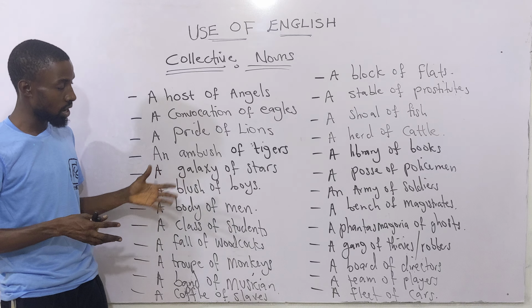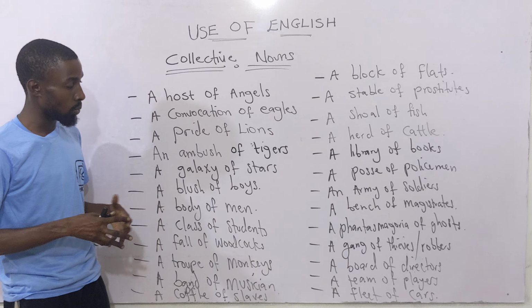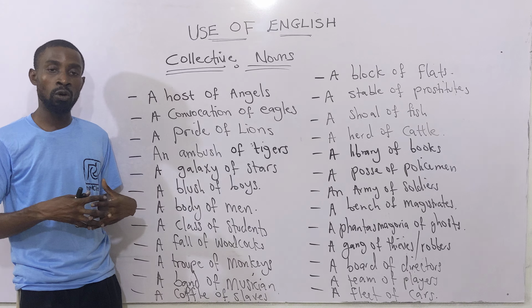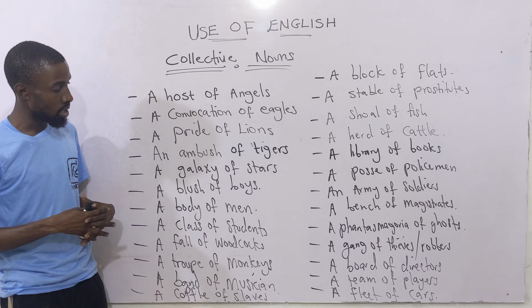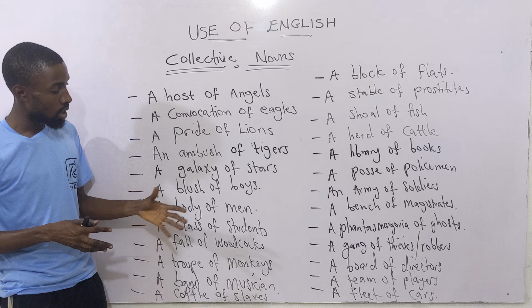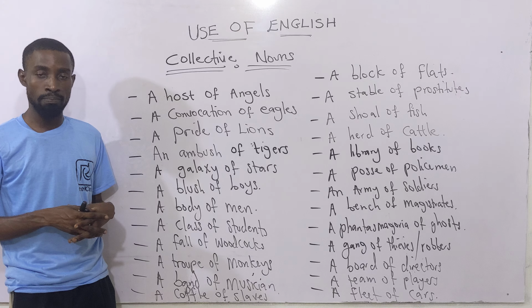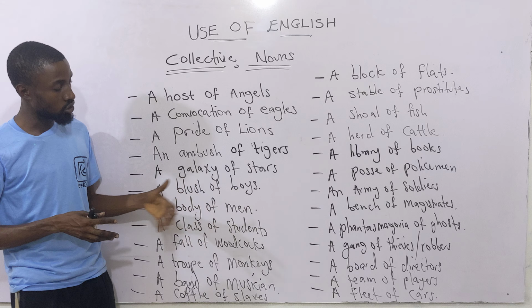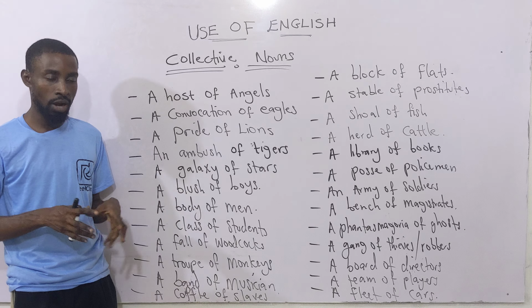There are many other ones in English. Then we have a board of directors. A group of directors together, we call them board. Then you have the next one, players. The collective name for players is team. So you have what they call a team of players.